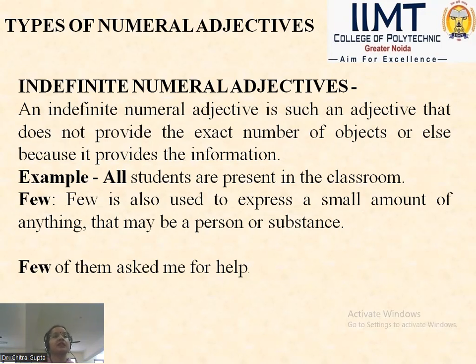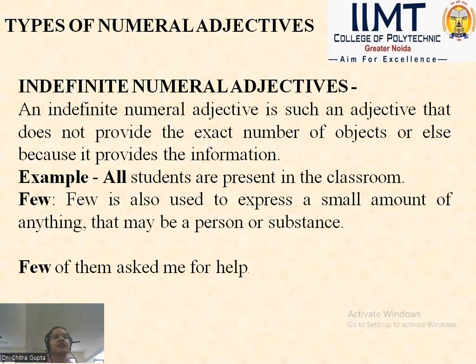See, for an example, all students are present in the classroom. Here, the definite number is not specified. Say 40, say 50, say 30 students are present in the classroom. So we cannot be specific how many students were present in the class. Here it is specified only all. The number is not definite.